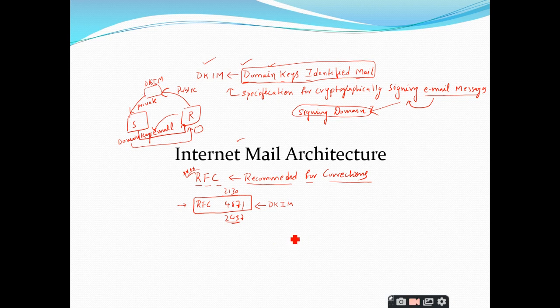Yes, sir. So DKIM is a proposed internet standard which is defined inside this RFC 4871, right? And this has been widely used by many of the government agencies. This DKIM is accepted by many of the government agencies, and it was accepted by Gmail also, a very familiar mail provider, and it is accepted by Yahoo and many of the ISPs. What do you mean by ISP?